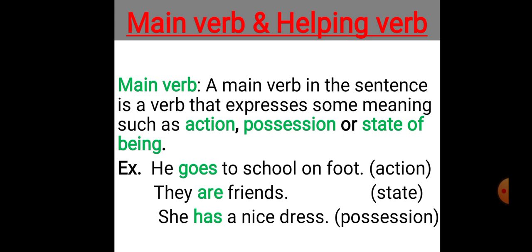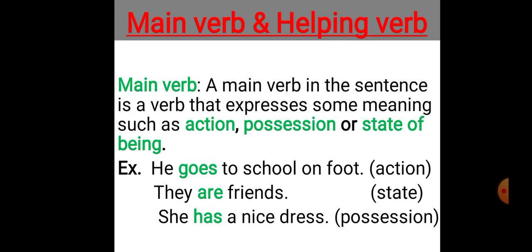The first sentence is, he goes to school on foot. You can see goes is a verb here. Now, you can see goes describes action also. So, it's very clear which kind of verb it is. It's a main verb because it describes action, it has some meaning.